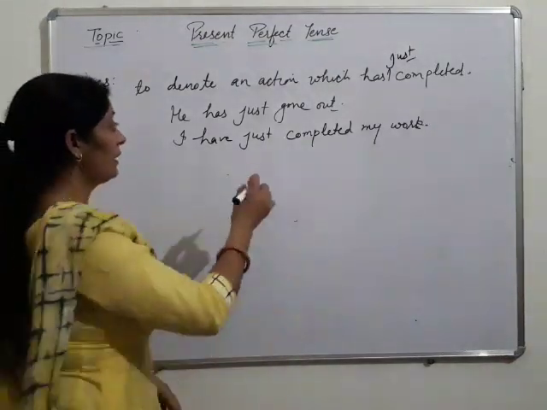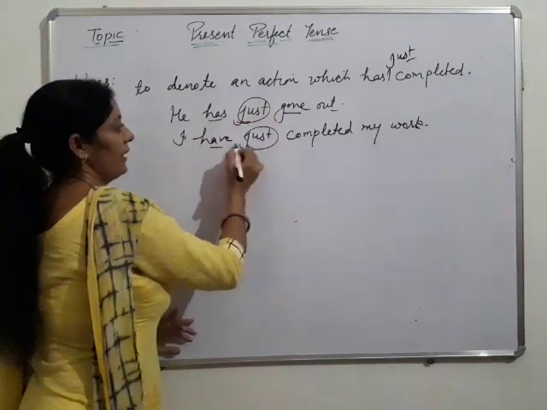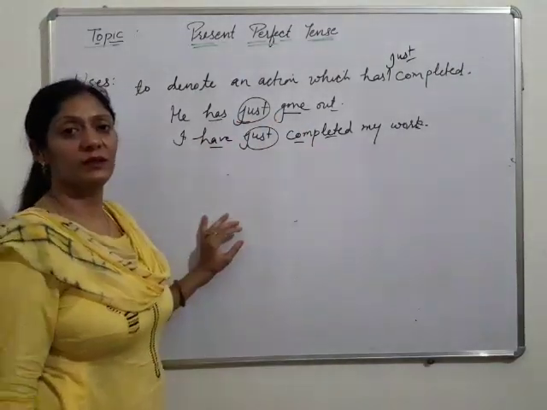Now see one thing, we always use just between the helping verb and the main verb. Remember this.